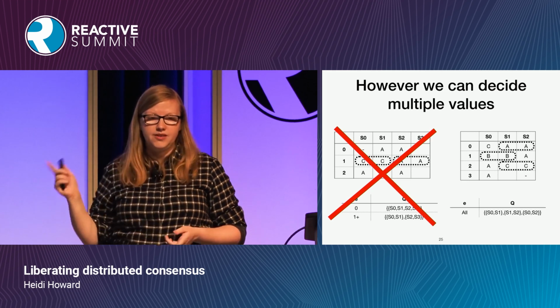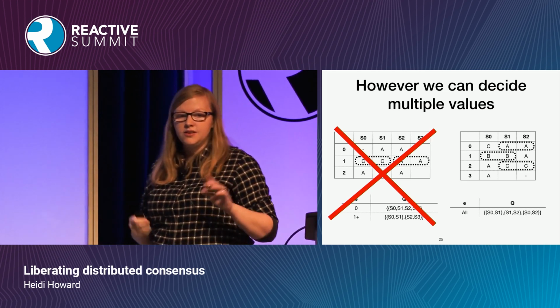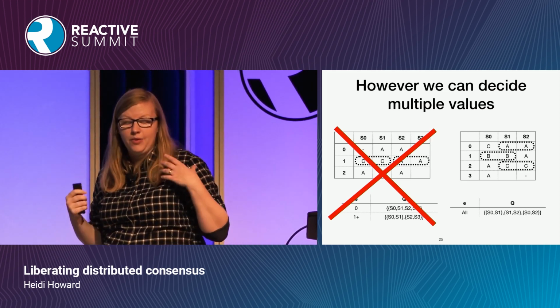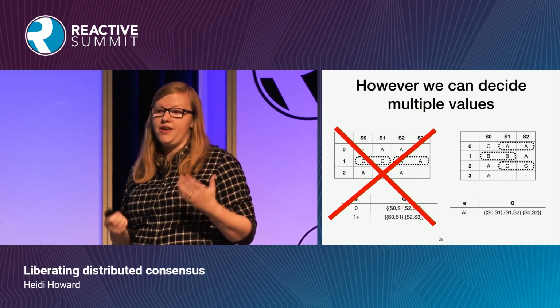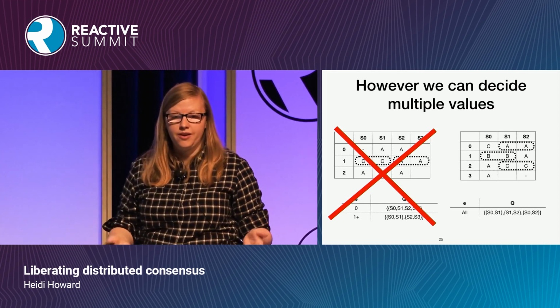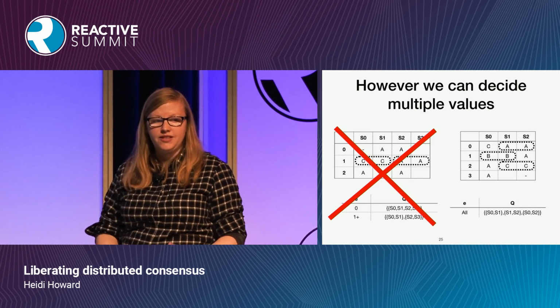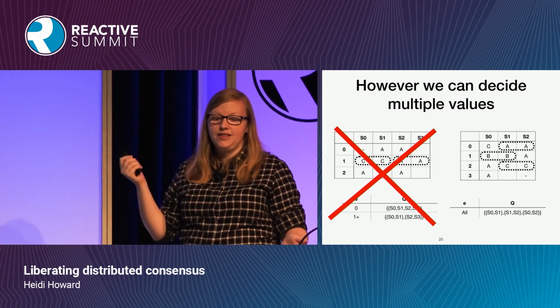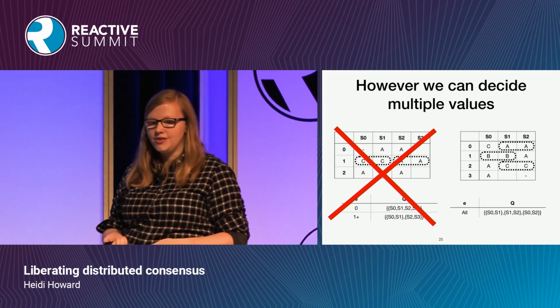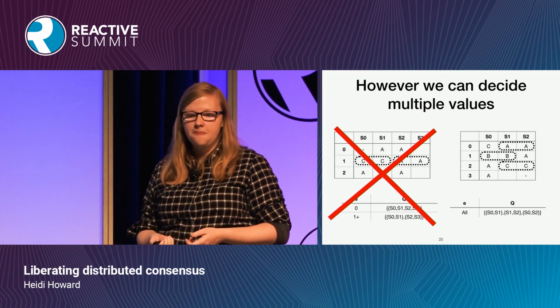So we've dealt with this scenario on the left. So we now can ensure that there isn't going to be multiple decisions at the same epoch. But there can still be different decisions across different epochs, and that's what we're going to deal with next.